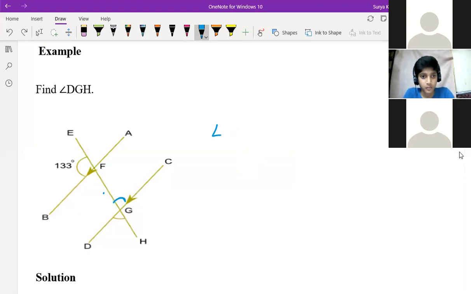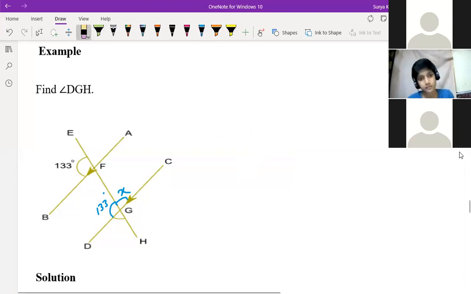You can do the other also, right? You can compare with the other one also. See, if this is 133, you can take this one also. This is also 133, and then you can take this one and add and get 180 degrees, right? Yes, sir. There are so many ways.